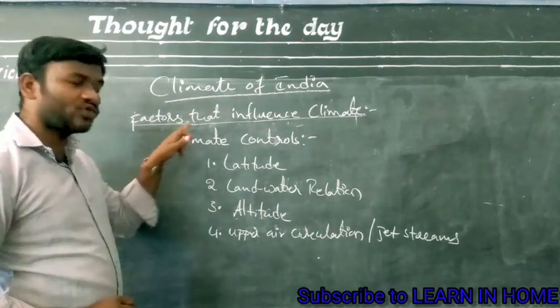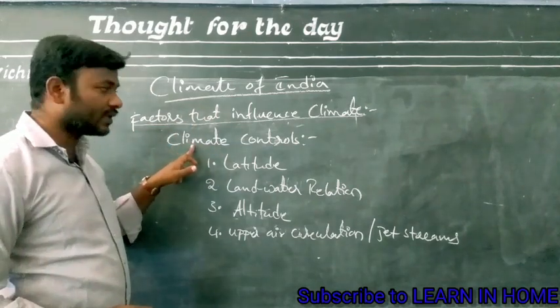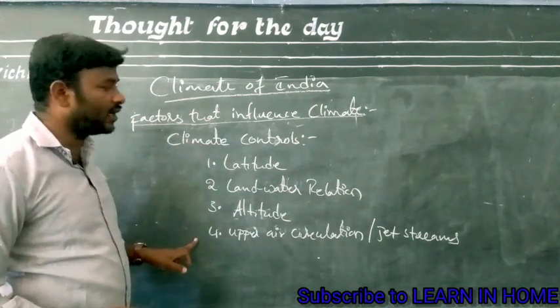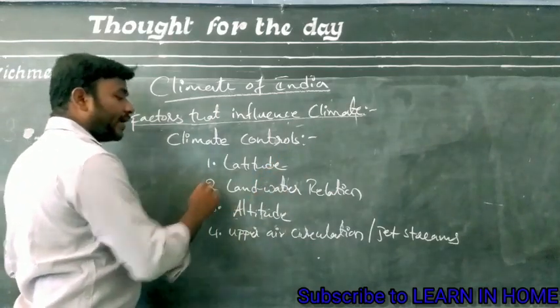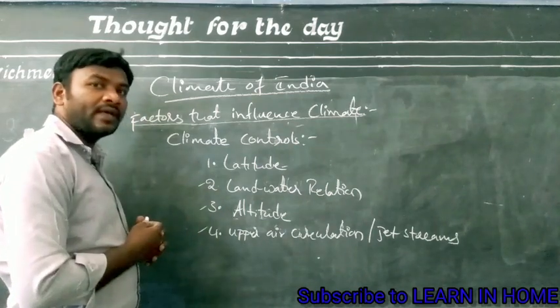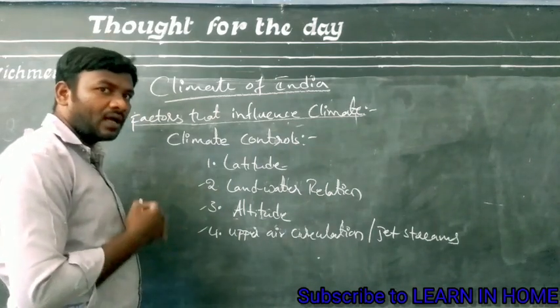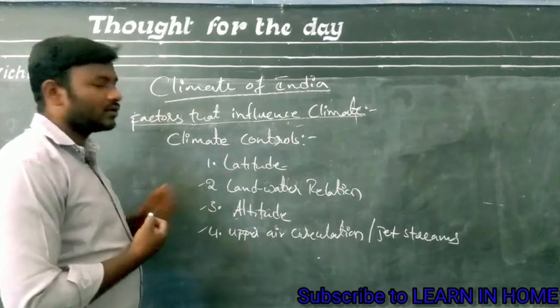The factors which influence the climate of a place can also be called climate controls, and there are four important climate controls which affect the climate. First one is latitude, second one land and water relation, third one altitude, and fourth one upper air circulation. Let us learn briefly about each factor. First one, latitude.